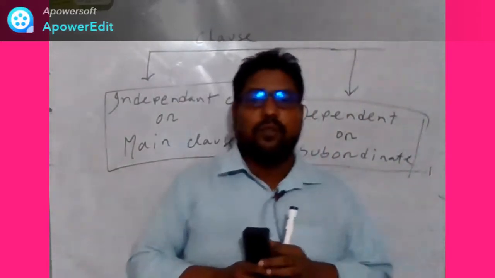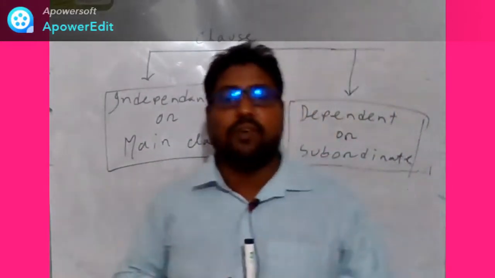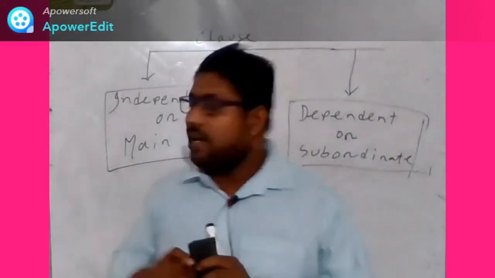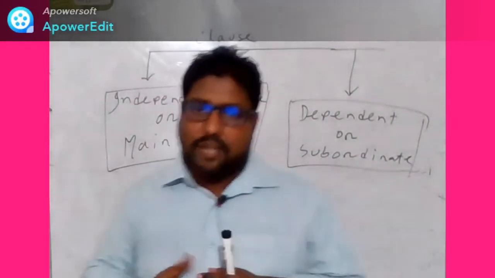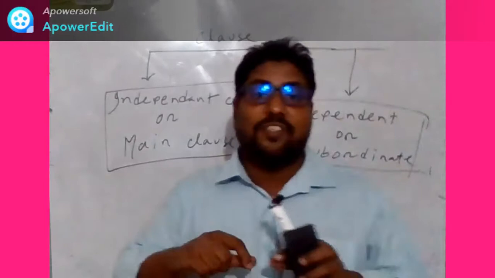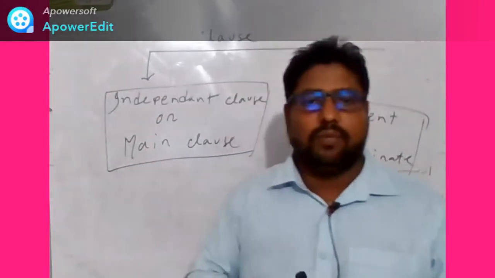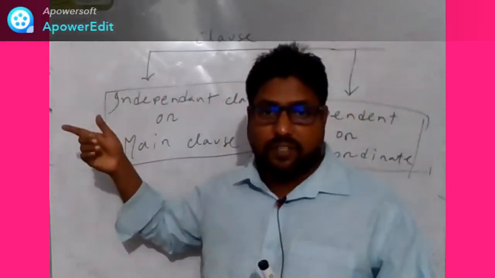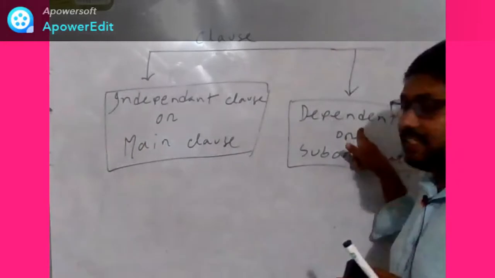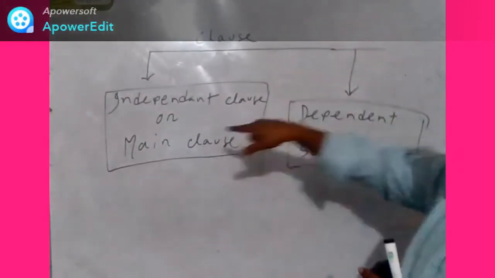Now we shall know the definitions of these clauses. First of all, what is an independent clause? What is the meaning of the word independent? Another word for independence is freedom. So this clause has independence, and that clause has no independence; it depends on another.